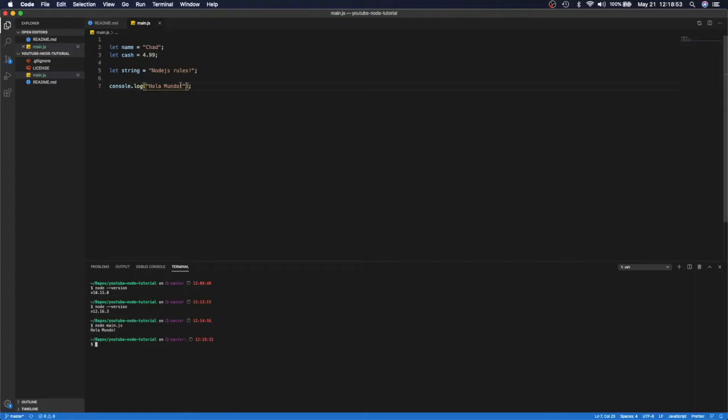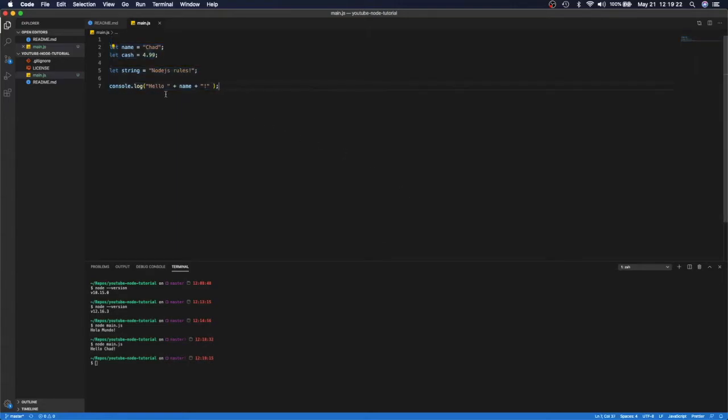But for now, let's say I want to do some appending, right? Instead of saying hello world, I want to say hello Chad, but I want to append. That's a plus, right? And then you can append variables. You can append other strings, right? If I want to put the exclamation back after that, I can open up another string and do that. And then if I run this, there it is.